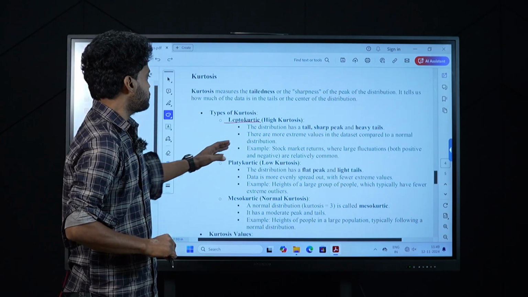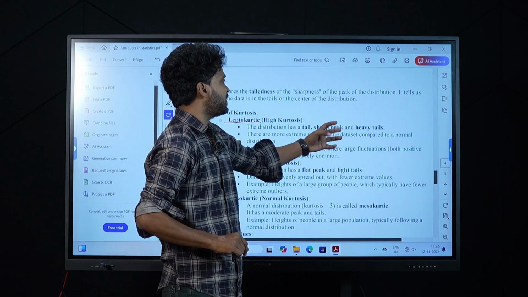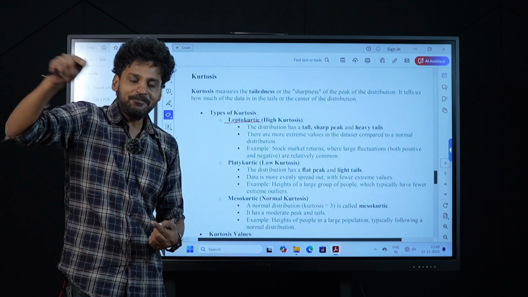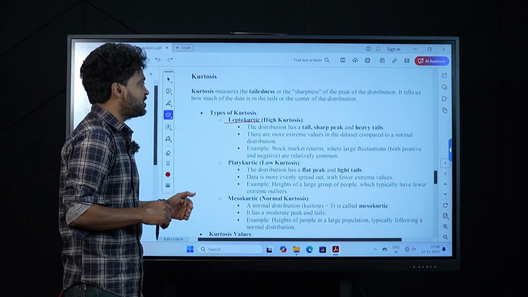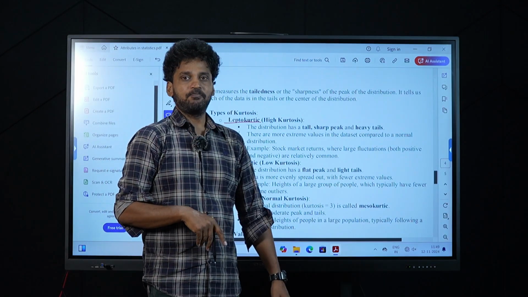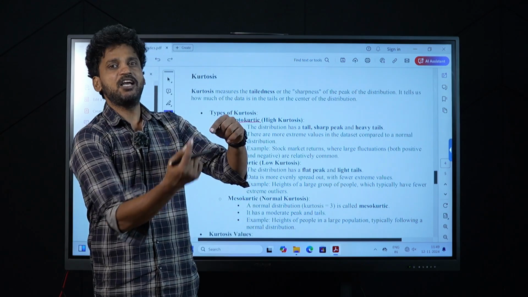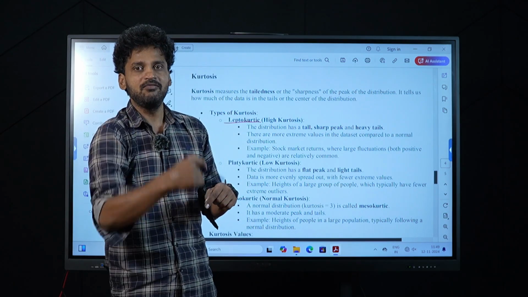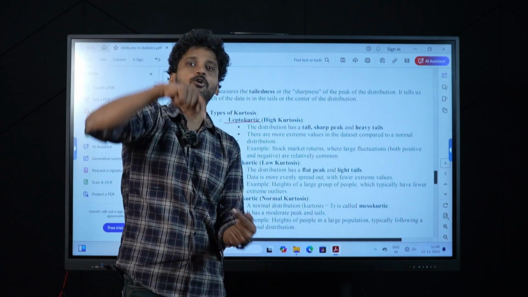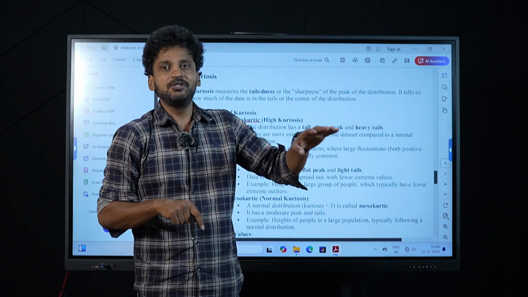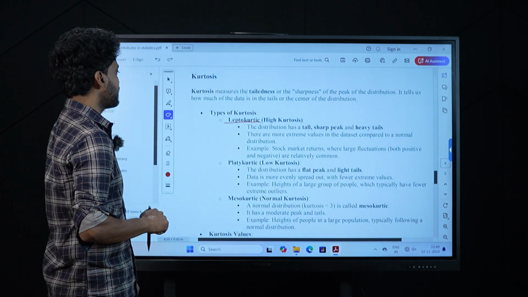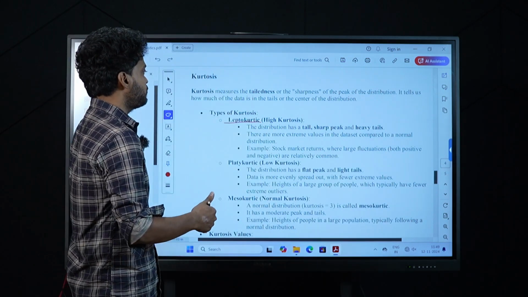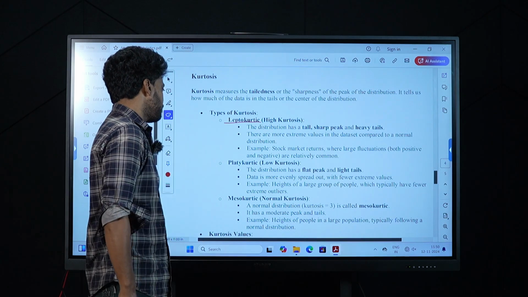The distribution has a tall sharp peak and heavy tails. The moment it falls down, it will have a huge tail. And there are more extreme values in the data set compared to the normal distribution. The stock market will always fluctuate between high points and low points. It never goes in a uniformly distributed manner. That is leptokurtic: stock market returns where large fluctuations are actually expected.